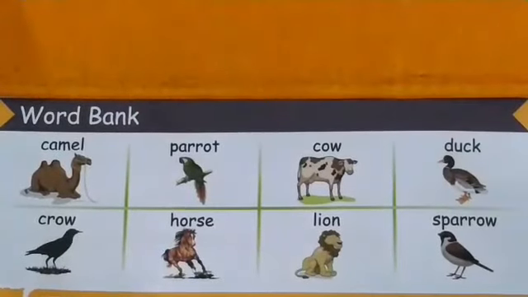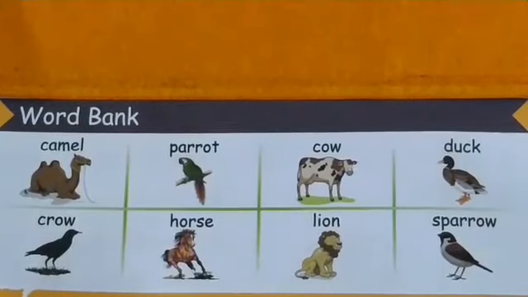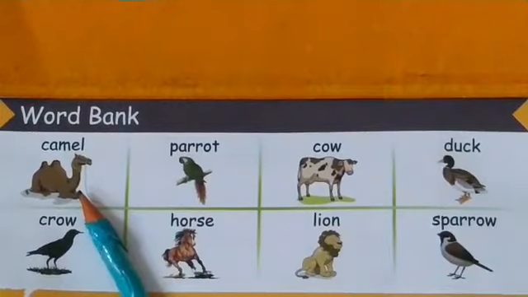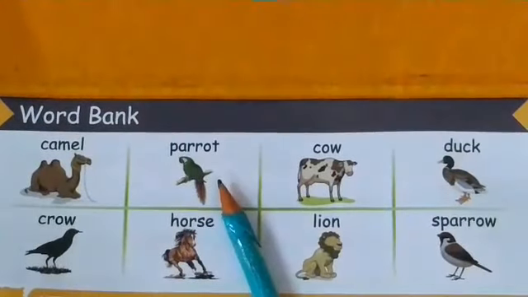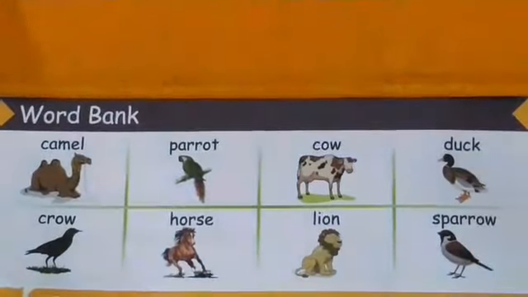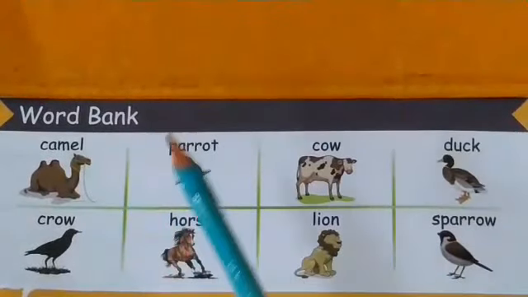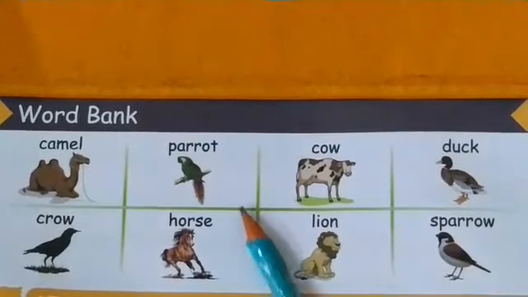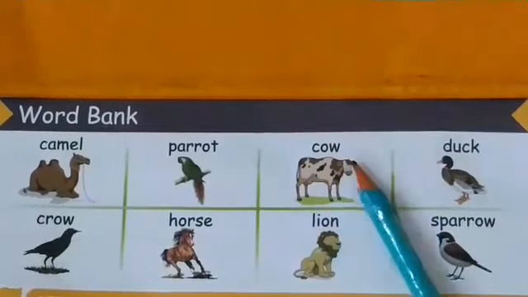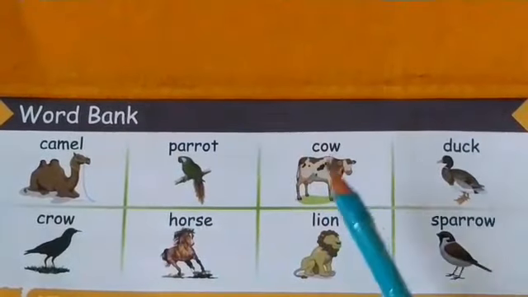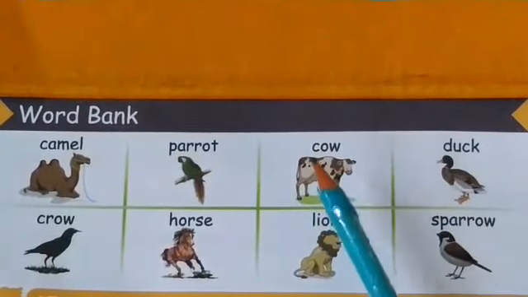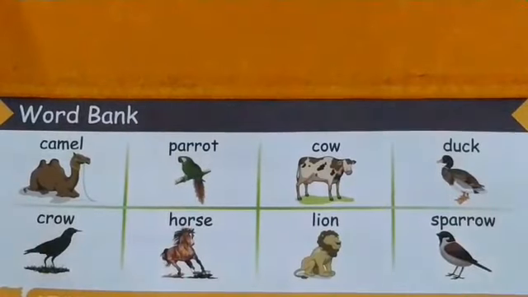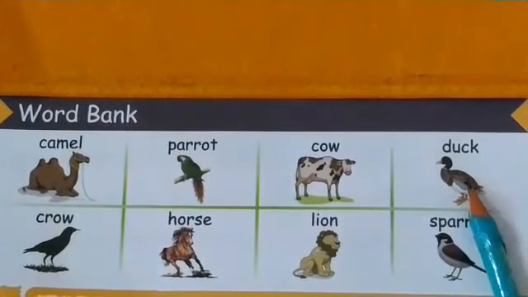And here we have the word bank, and we are going to look at the pictures and say their names. Look at the first one, it is camel. Next one is parrot. Next one is cow. Yes, look at the picture and say it again. Cow.